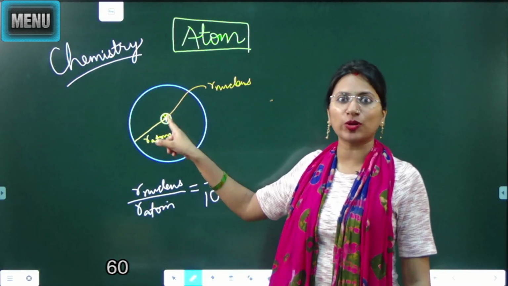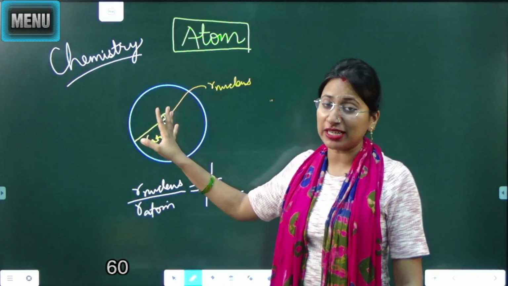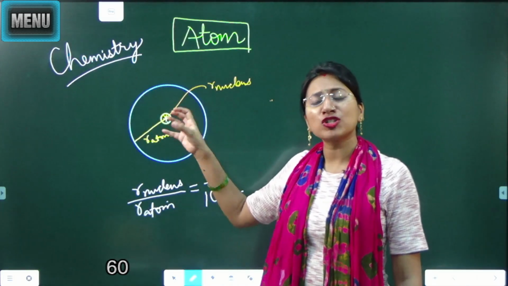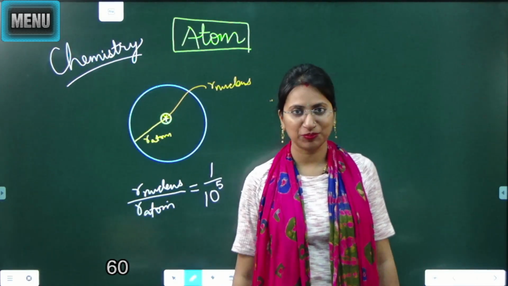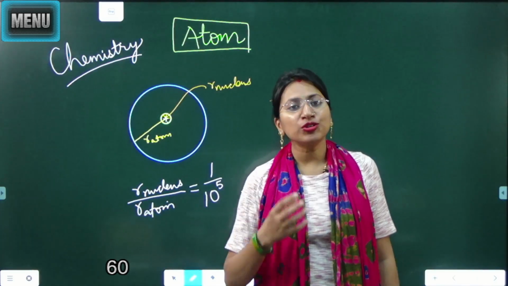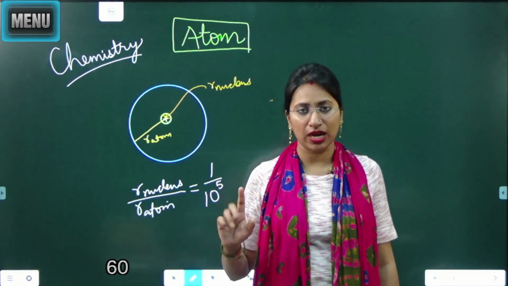The nucleus holds together all the neutrons and protons. Neutrons and protons together are also called nucleons. The neutron is neutral in nature and has 0 coulomb charge.